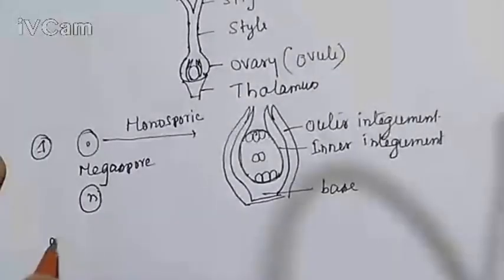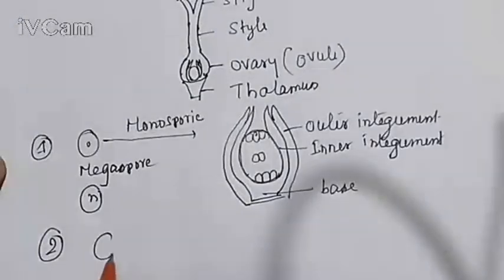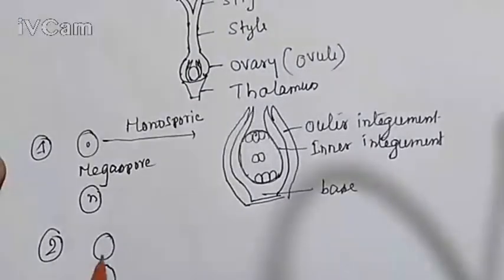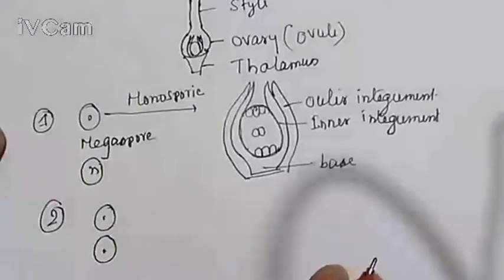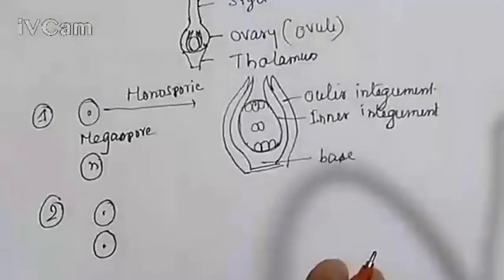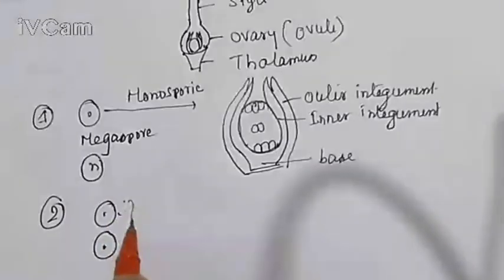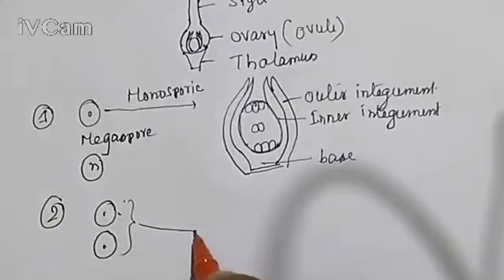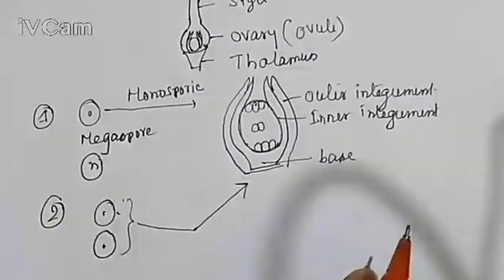Number two. Suppose two megaspores simultaneously form this structure.